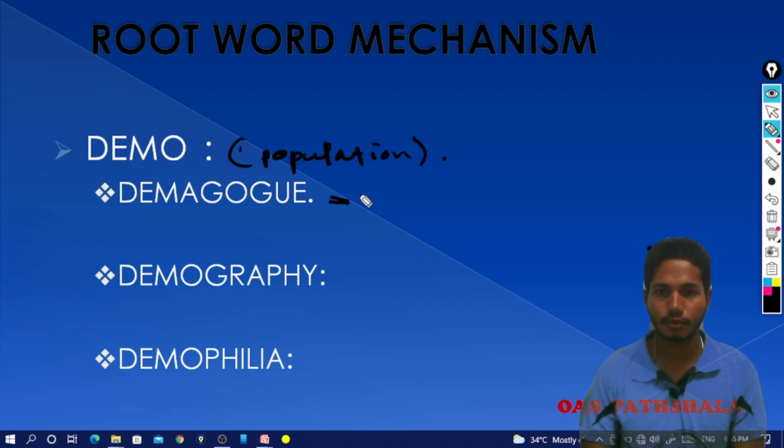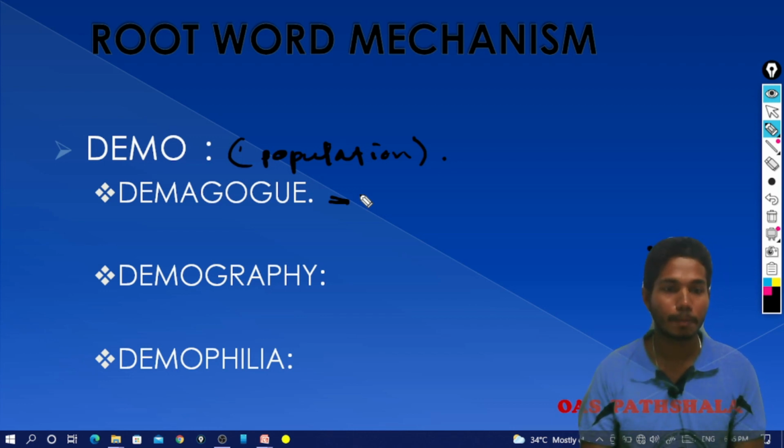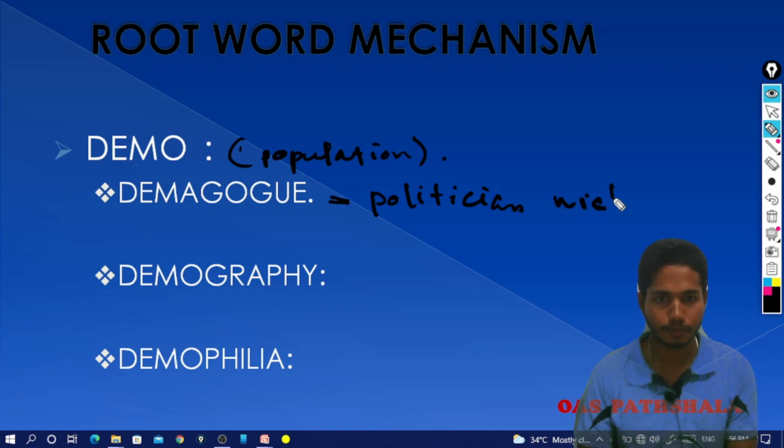The first word is demagogue. Demagogue is a politician who falsifies his claims and turns the table on his side. A demagogue is a politician who misleads people by false claims.